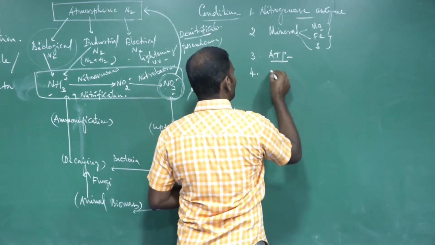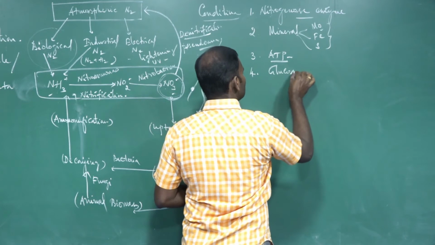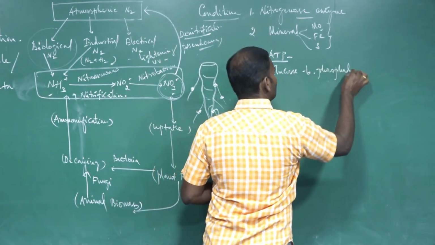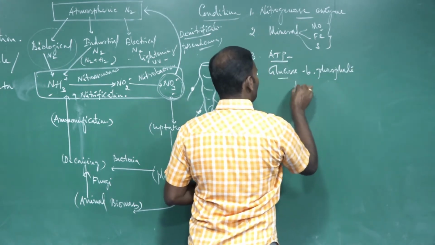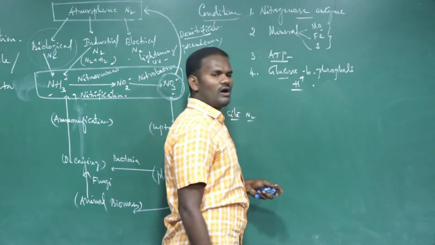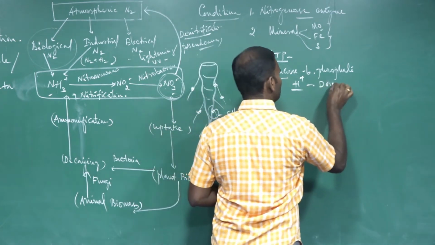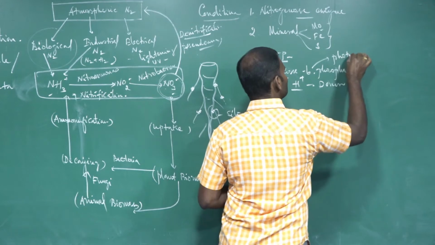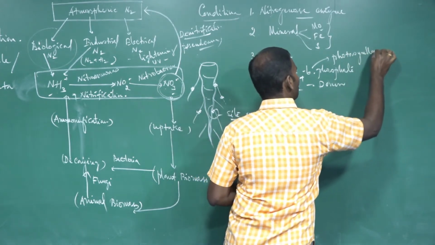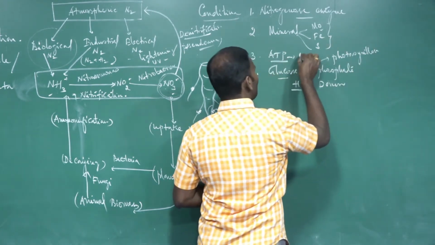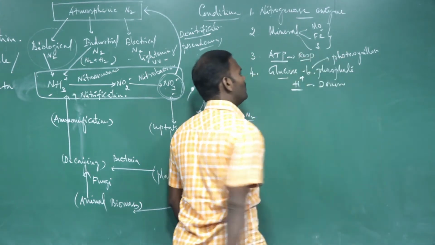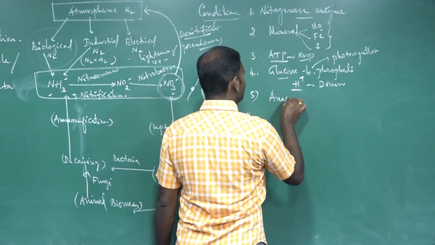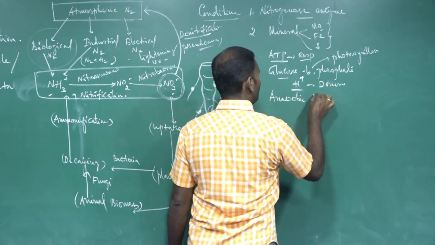Apart from that, glucose 6-phosphate is the hydrogen donor, and it is essential. These glucose 6-phosphates are obtained from photosynthesis. ATP is obtained from respiration. Then the fifth one is anaerobic condition.